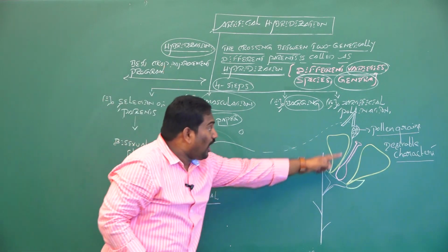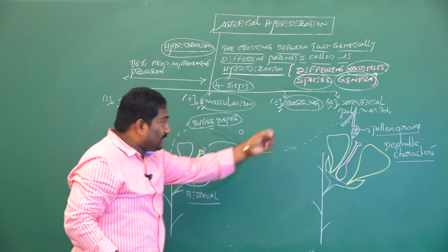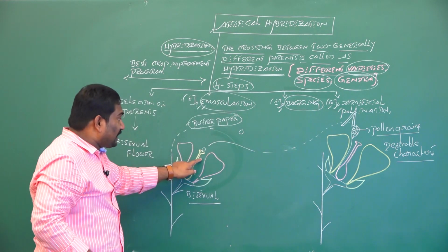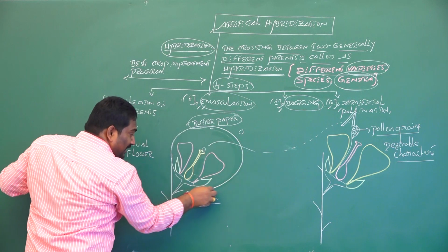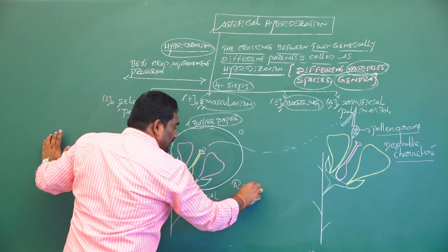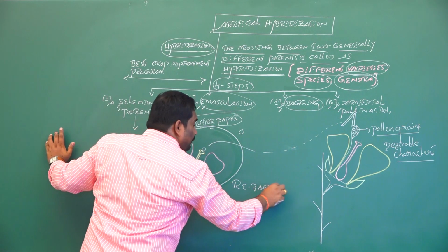This is called artificial pollination. When the desired pollen grains are placed on the surface of the stigma, the polythene bag is covered again. This process is called rebagging.